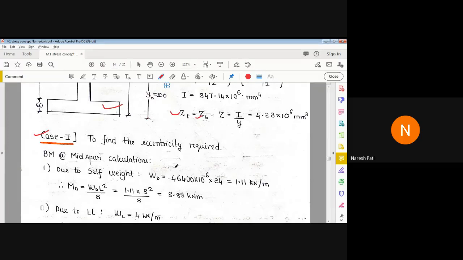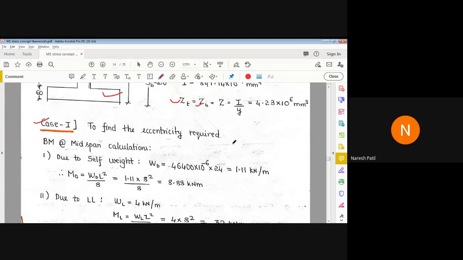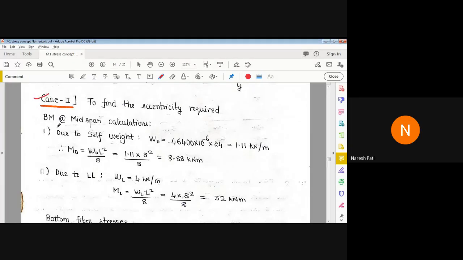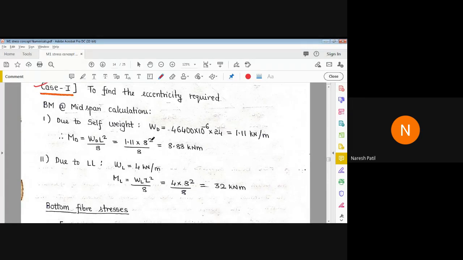Now here, the bending moment at mid span. For that we have to find out the bending moment, because we have to calculate the eccentricity to make the stresses zero at mid span. So calculate the bending moment at mid span. Due to self weight, we have area into density. So Md is equal to wd L square by 8.